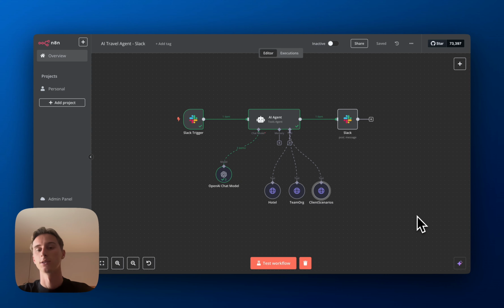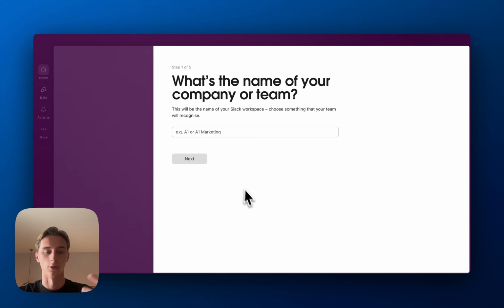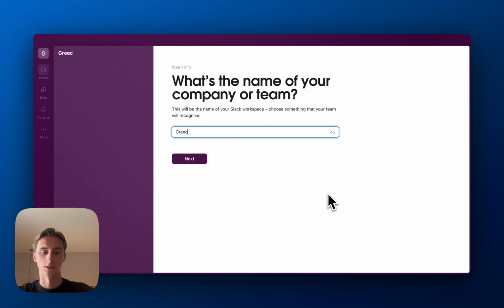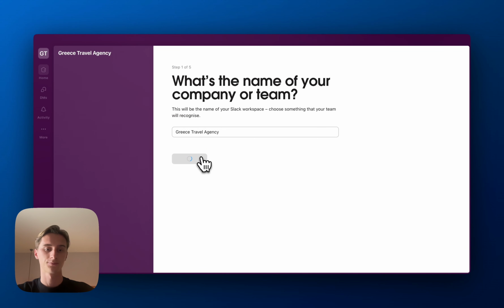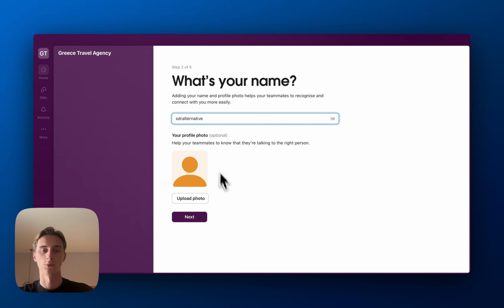This is the quickest and easiest way to connect Slack to n8n. So the first thing that we're going to do is set up a workspace. You sign up into Slack and then you create a new workspace, and here it's going to ask the name of your company. For this tutorial, I'll just show a travel agency in Greece that uses Slack. Then once you have the name, you press next.